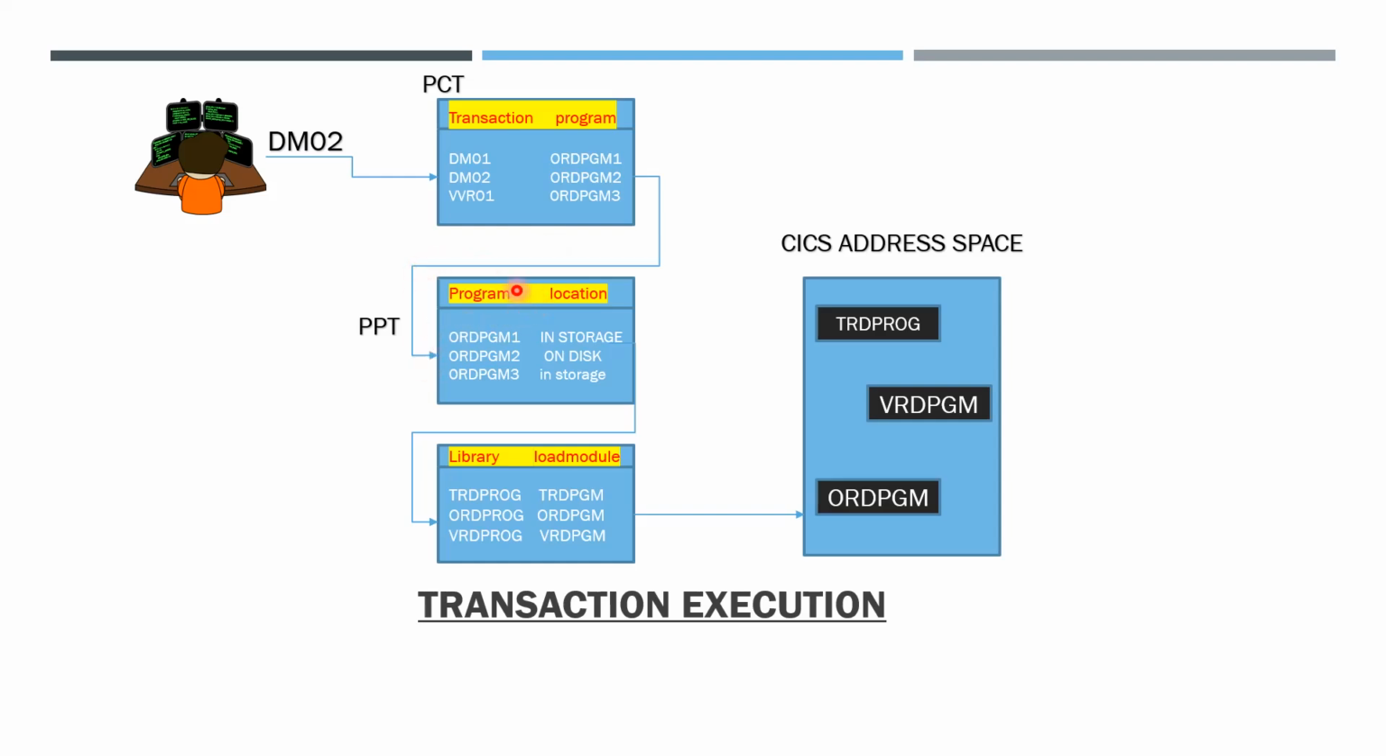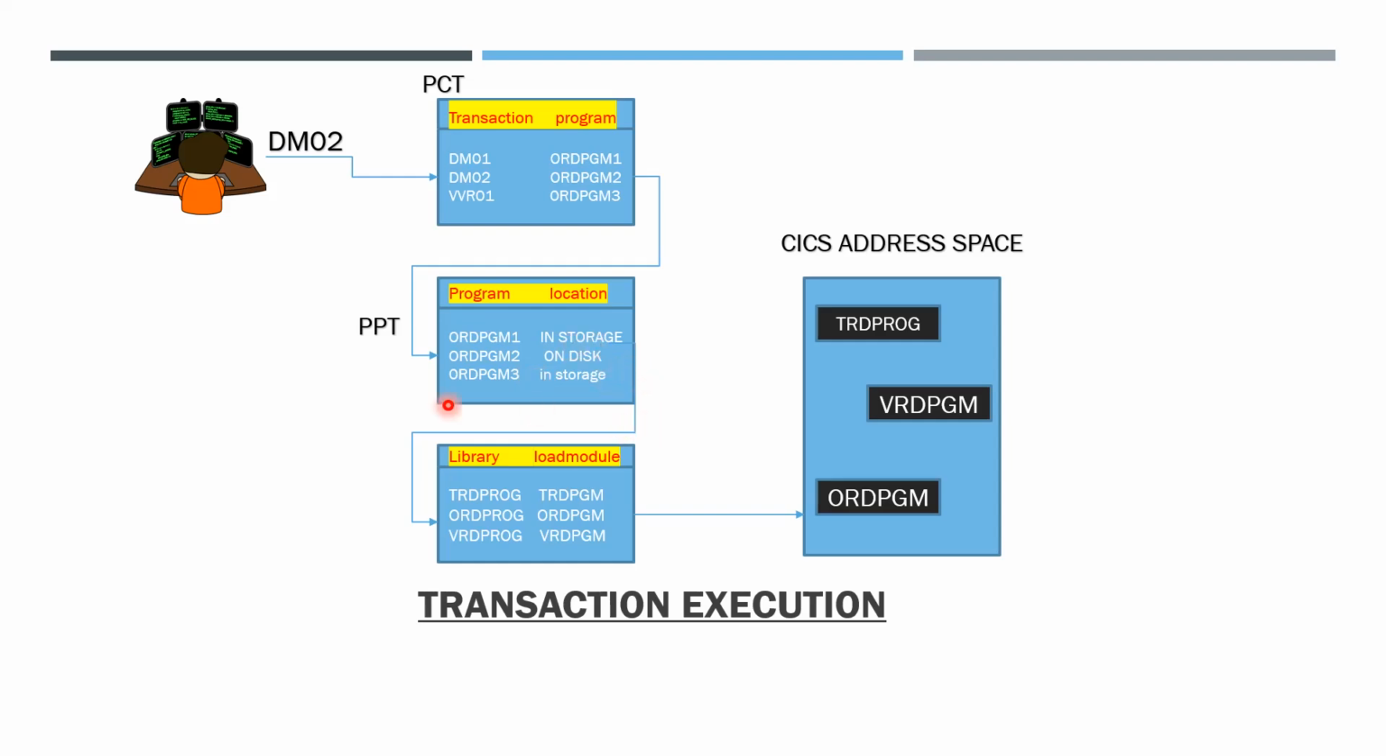The program processing table consists of the program and the location, meaning where the program is, in storage or on disk. First we have to find where the program is, and then it is given to the PPT, the program processing table. In the program processing table, ORD-PGM2 is the needed program, and that program is on disk. It is on the CICS operating disk only.